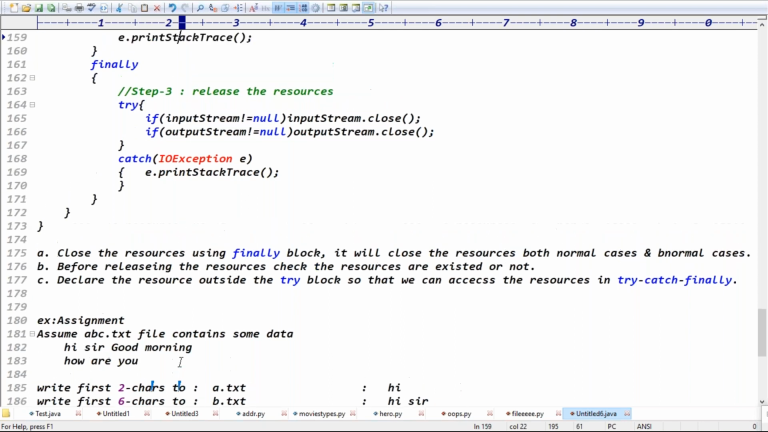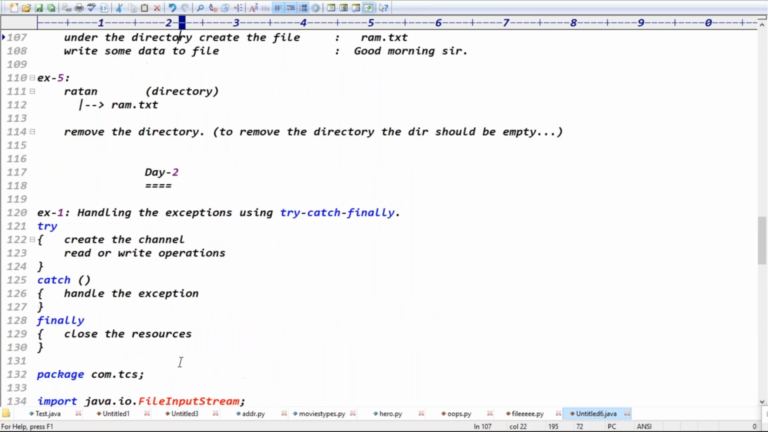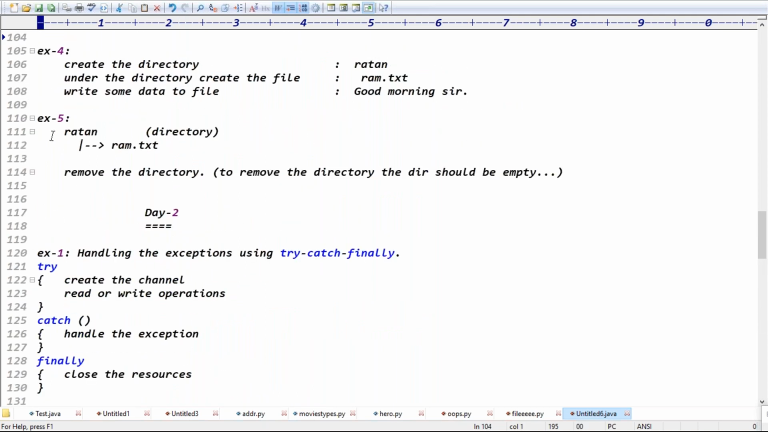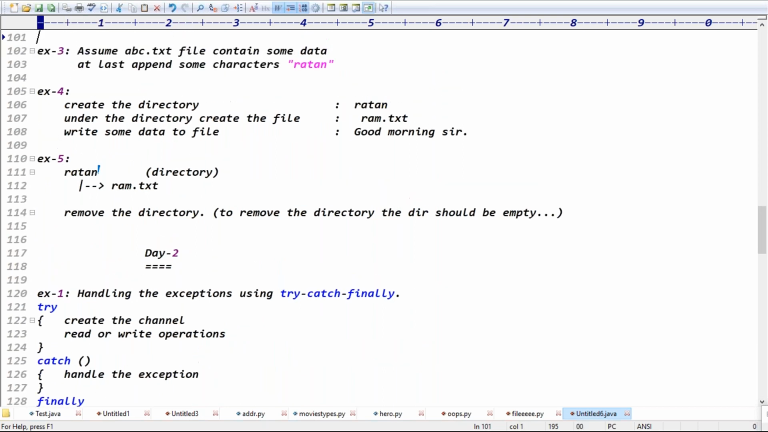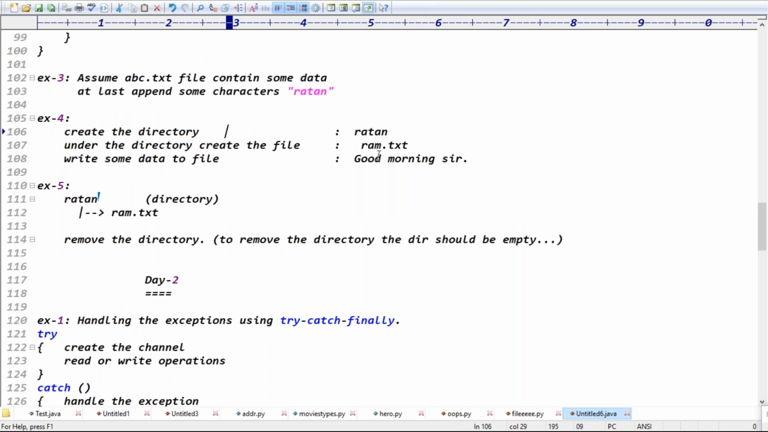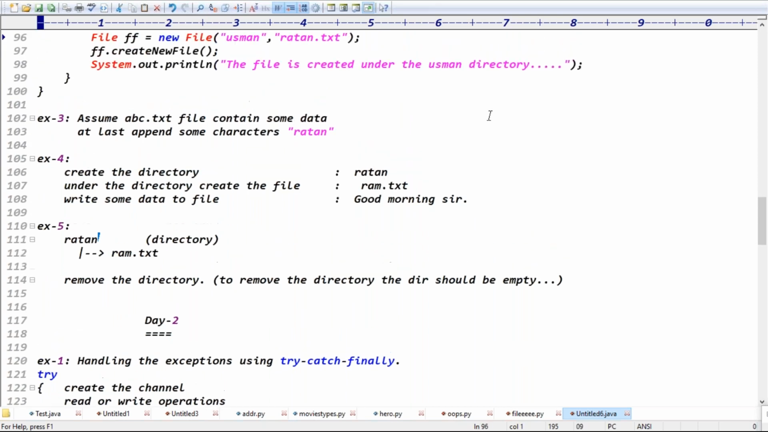This assignment is like that. And the last class, yesterday's assignment: to remove the directory, first of all we have to remove the file, then you can remove the directory. Directly, if you remove it, it is not possible, right? This assignment is very straightforward. They create a directory, under the directory one file, just to write some characters, right? That's it.